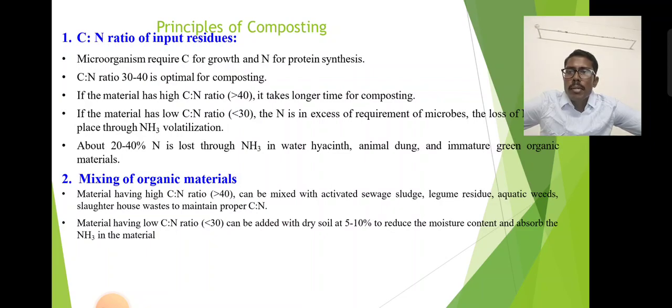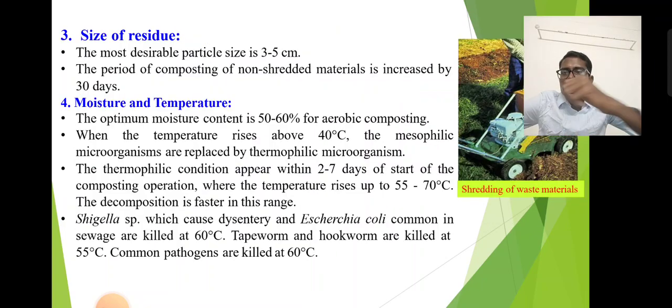Next, mixing of organic materials. Materials having a high CN ratio greater than 40 are mixed with activated sewage sludge, legumes, aquatic weeds, or slaughterhouse waste to maintain the proper CN ratio. Materials having a low CN ratio less than 30 are added to dry soil at 5 to 10%, which reduces the moisture content and absorbs the NH3 in the material. Size of the residue: the most desirable particle size is 3 to 5 cm. The period of composting for non-suitable materials increases by 30 days.